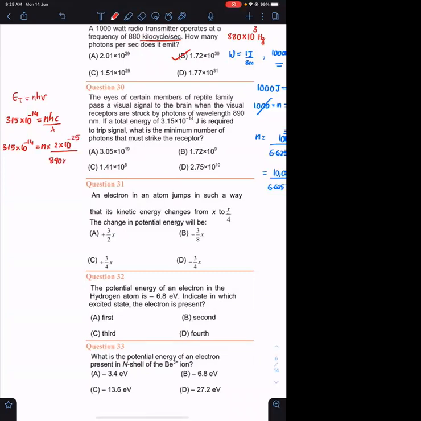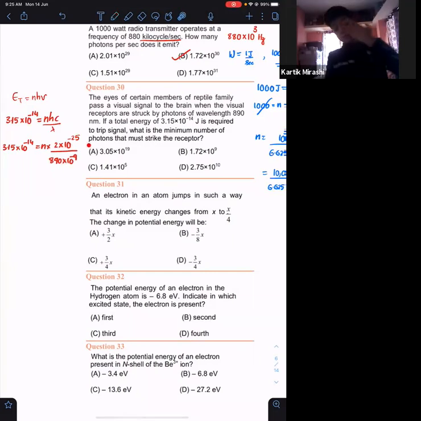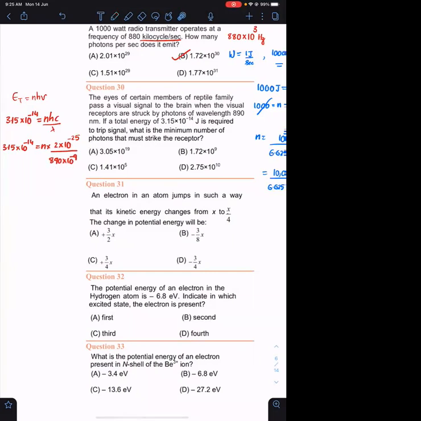Lambda is 890 into 10 raised to minus 9 meters. Okay. Because the units for hc is joule meter. Meter mein hai, hence I need to substitute the lambda also in terms of meters. 890 into 10 raised to minus 9 meters.